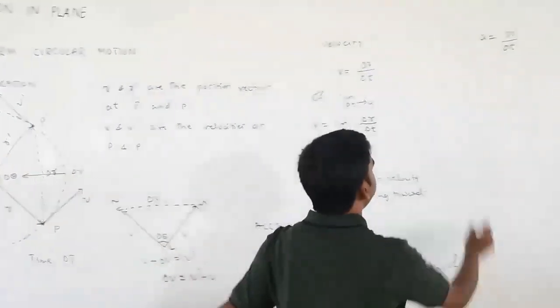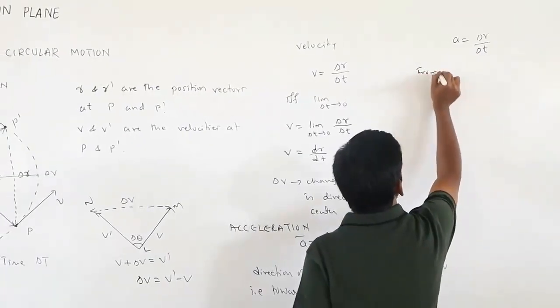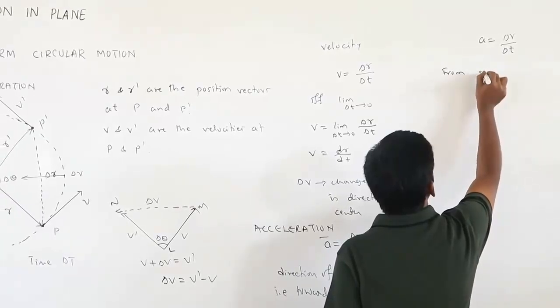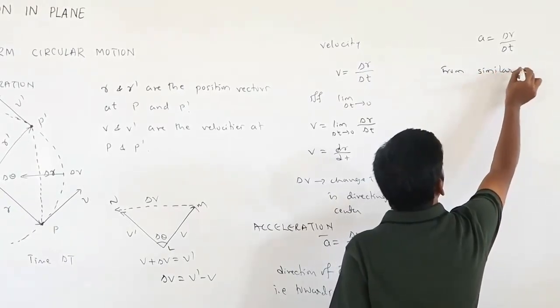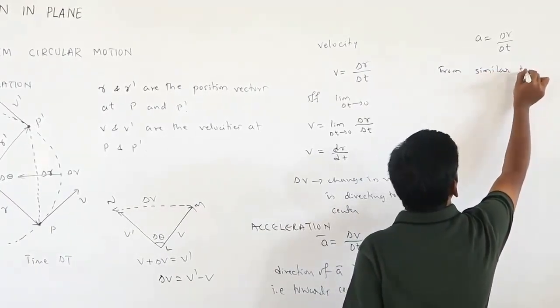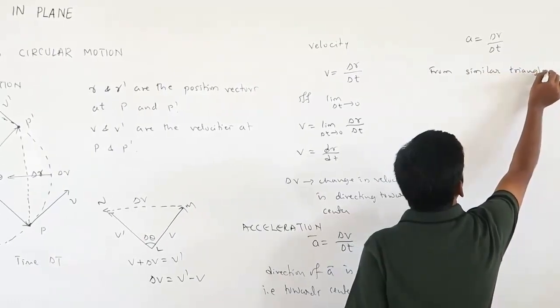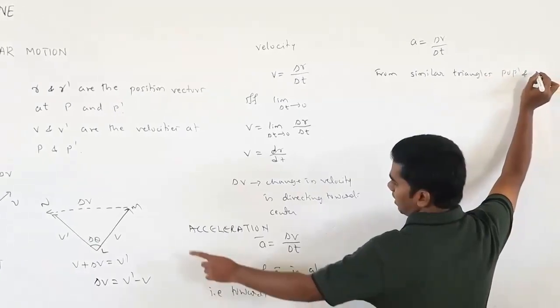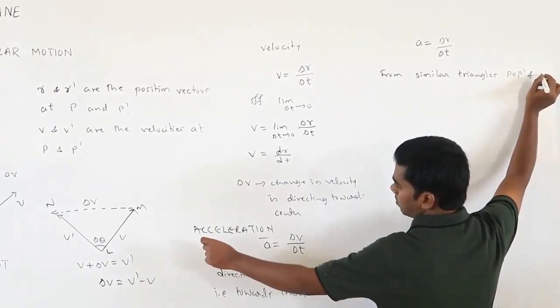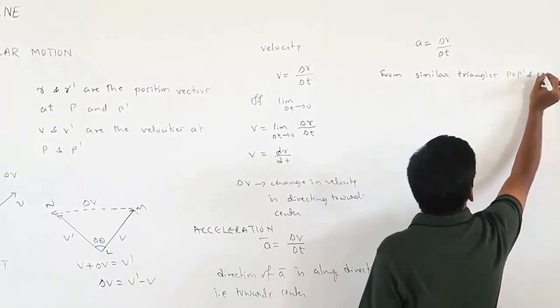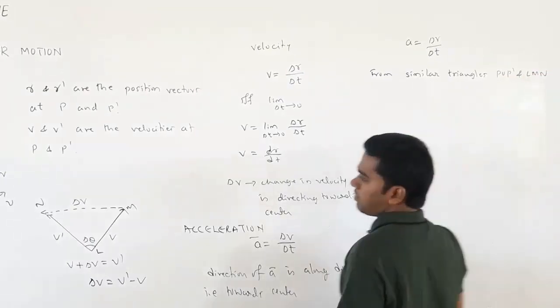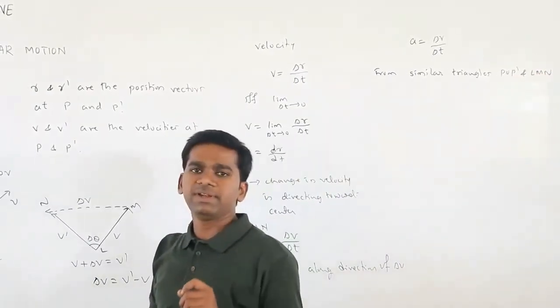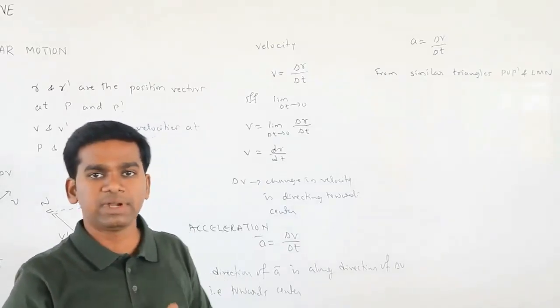So from similar triangles, P O P dash and L M N, if the triangles are similar, we can write that the ratio of their sides will be equal.